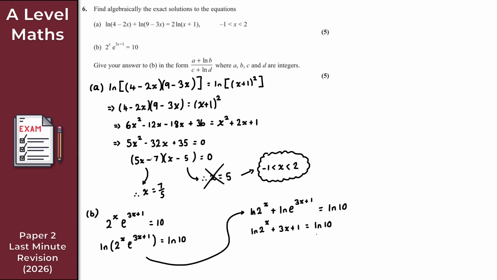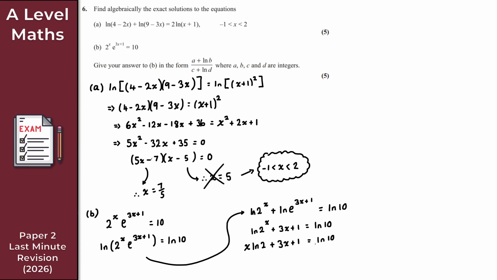Okay. What I can do here again is just use the laws of logarithms, right? And the x can come down in front of the ln 2. So I get x ln 2 plus 3x plus 1 is equal to ln 10. Now, at this point I've got x ln 2 plus 3x plus 1, and we want to solve for x. So what I'm going to do is get everything in terms of x on one side, and everything else on the other side, right?